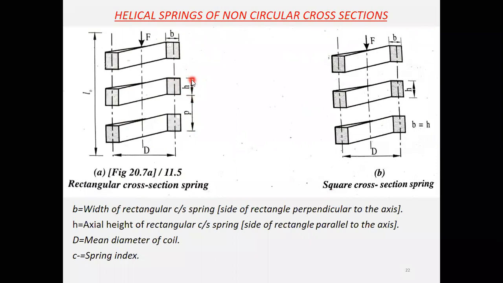This is the height H and this is the width B. If the height is greater than the width, then it will be a rectangular cross section. If the height and width are both the same, then it is a square cross-section spring.